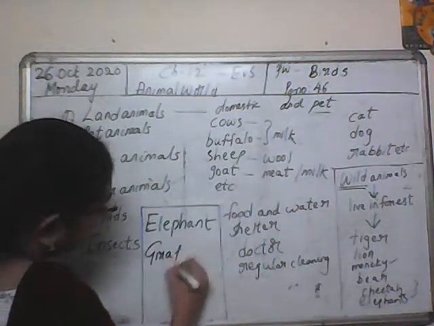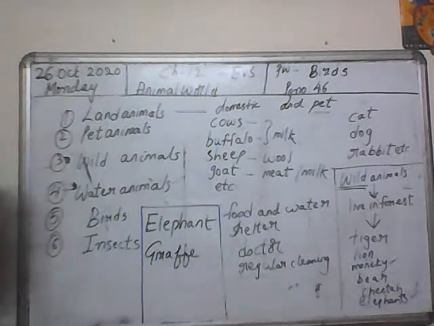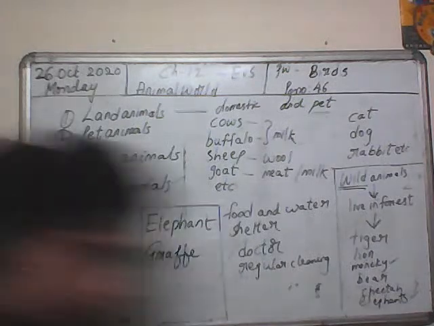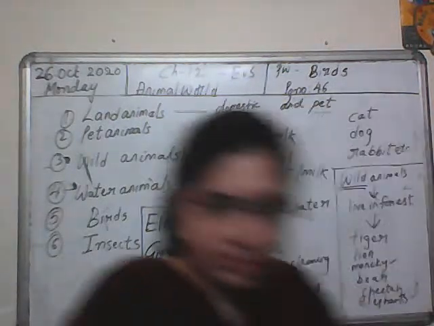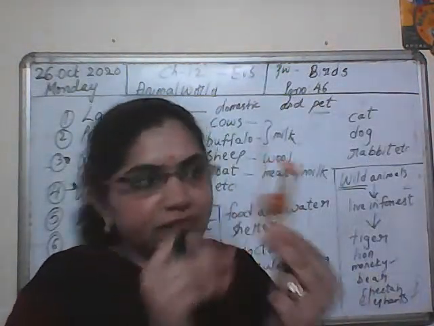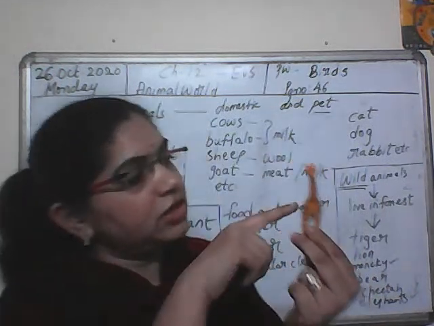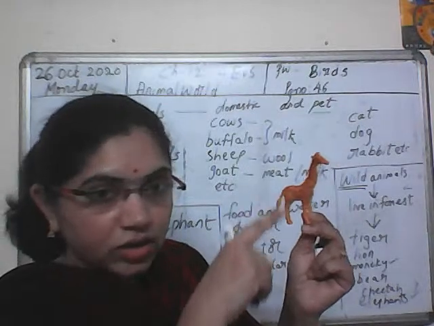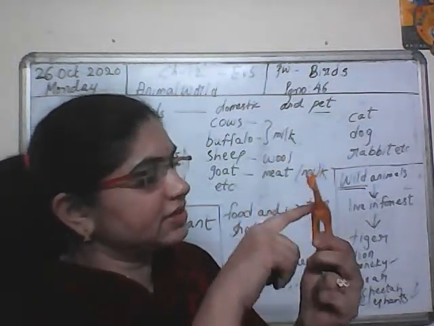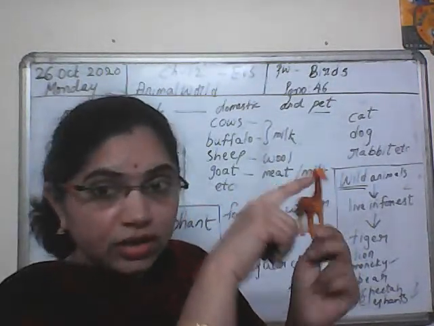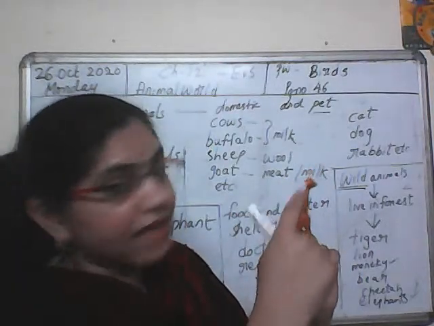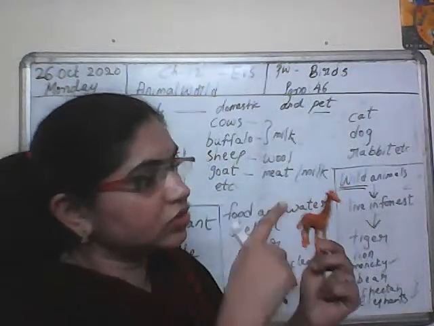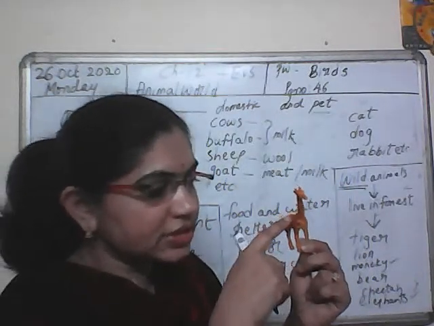Giraffe is the tallest land animal. See, okay, giraffe is the tallest. Look, even its legs are long. It has long legs and it is tall. Look at its neck. It has a long neck. So this is the tallest animal.